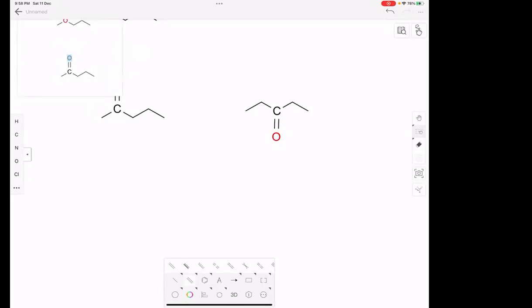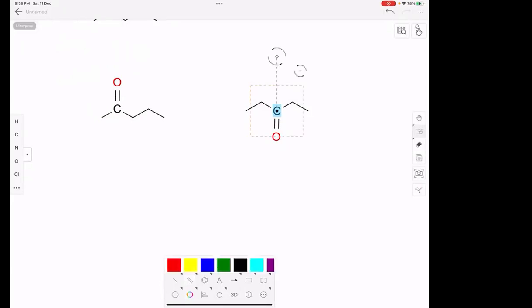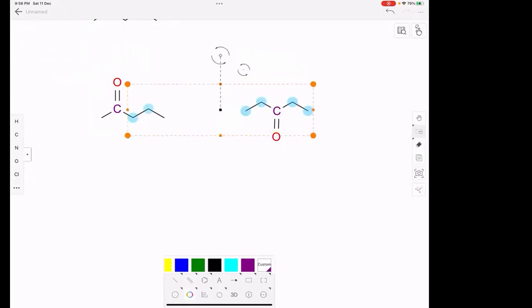I'm changing the color to purple. This carbon is different from the rest of the carbons. The rest of the carbons are all sp3 hybridized, but this purple carbon is sp2 hybridized. You know how to check hybridization, right? I already told you. Count the number of sigma bonds and lone pairs.